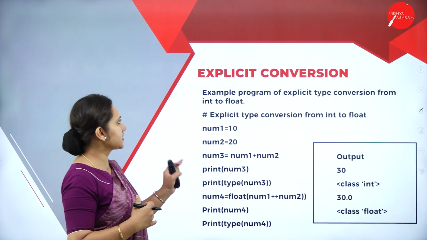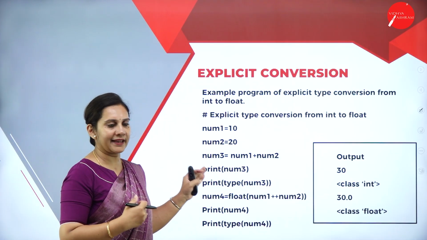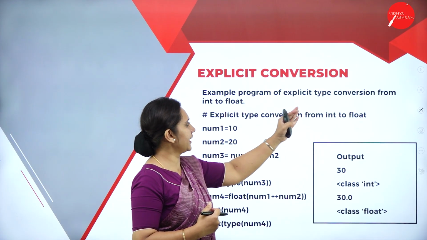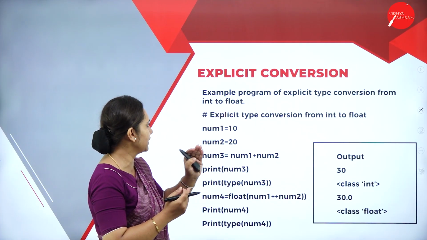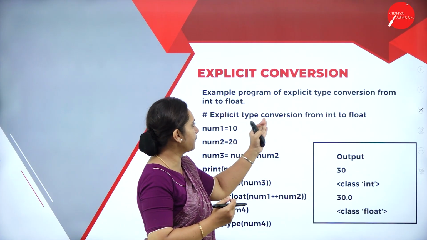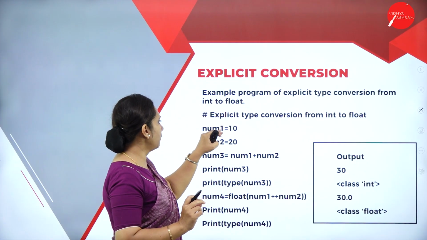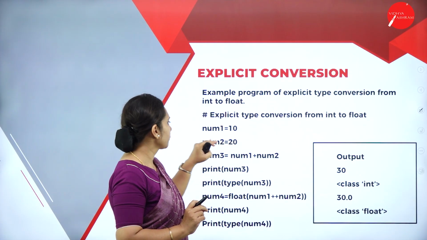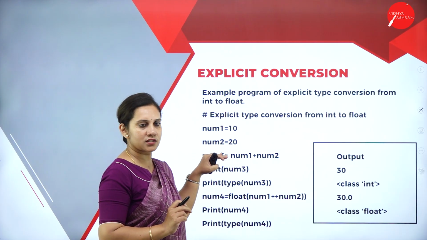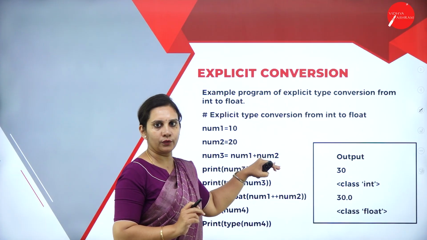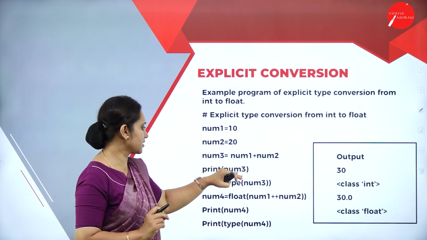Next we will see an explicit conversion program, an example of explicit type conversion from int to float. How can it be changed? Explicit type conversion from integer to float type. num1 is equal to 10, num2 is equal to 20, num3 where the result is stored, num1 plus num2, where exactly the calculation goes. Print num3, that is, print the result.